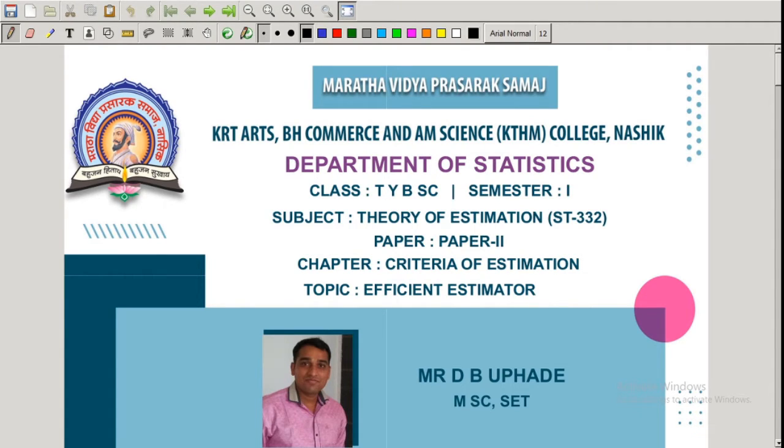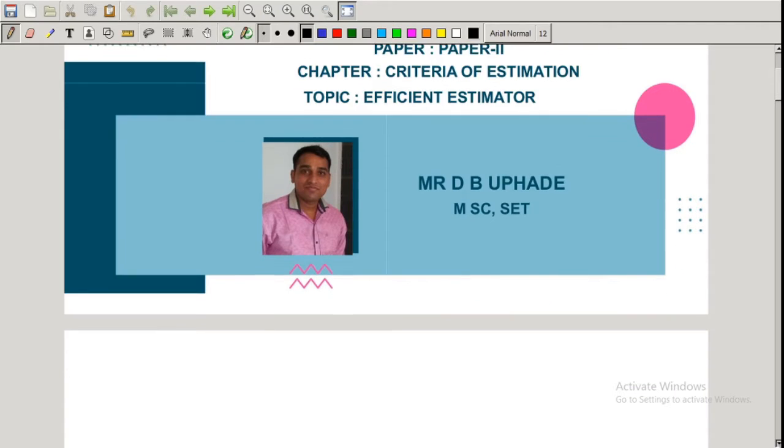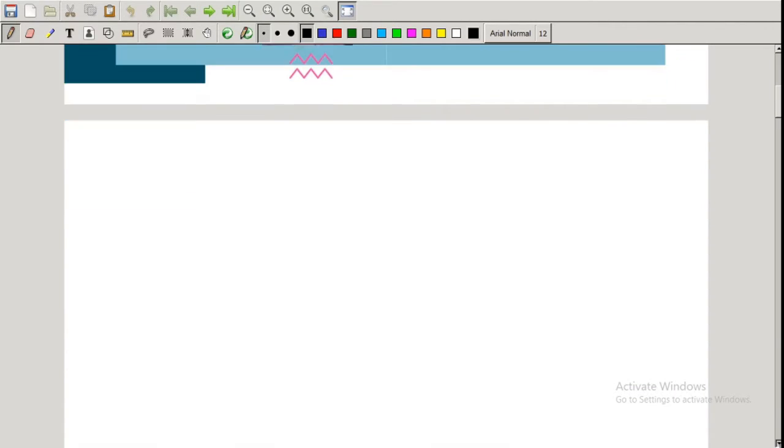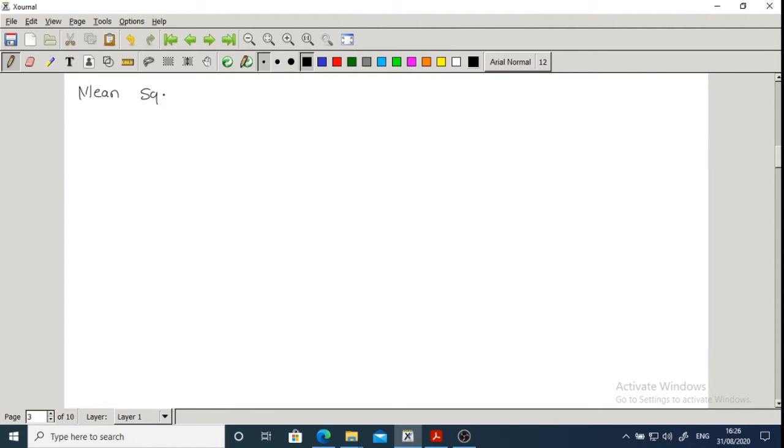To study this, first we must know the meaning of mean square error. What is meant by mean square error? In short, we write MSE, mean square error.